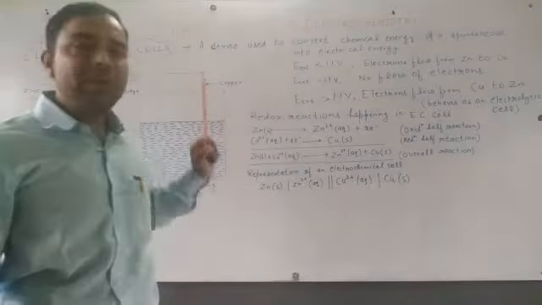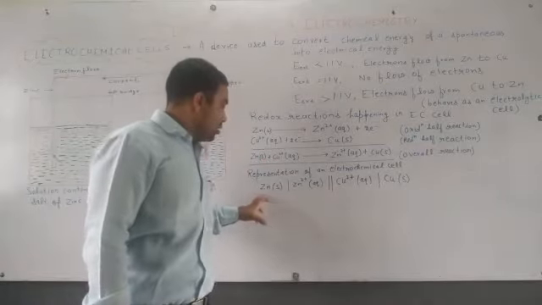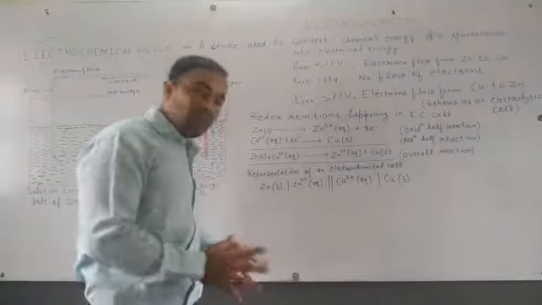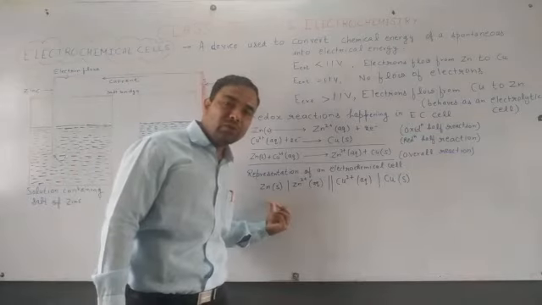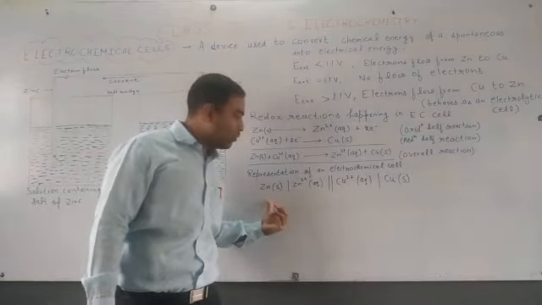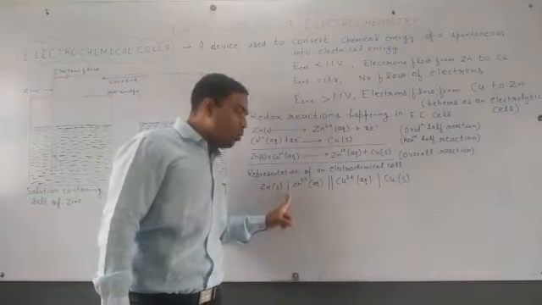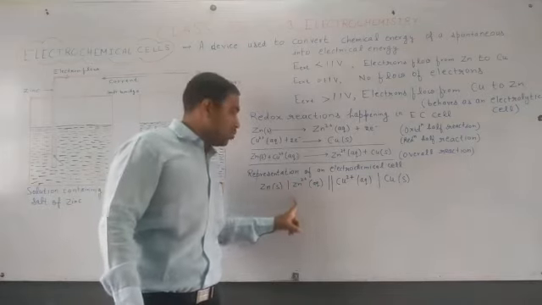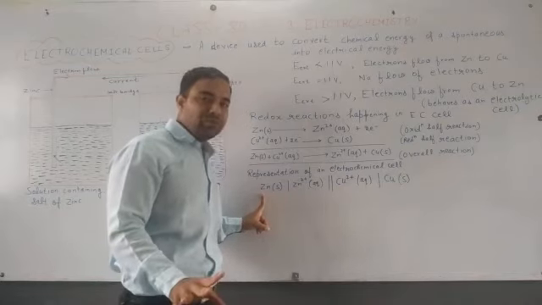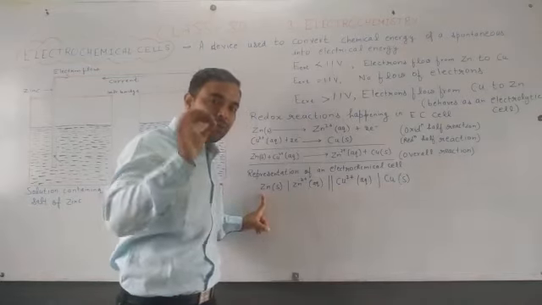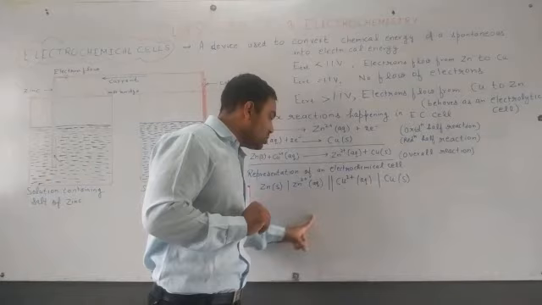Now the construction: how we can represent the electrochemical cell. If we are taking zinc and copper, we have Zn(s), and this solid zinc is converted into Zn2+ ions as we have observed. So we'll show one straight line. This process is oxidation because zinc is releasing electrons. The process where release of electrons occurs is known as oxidation. So this is the oxidation half cell.